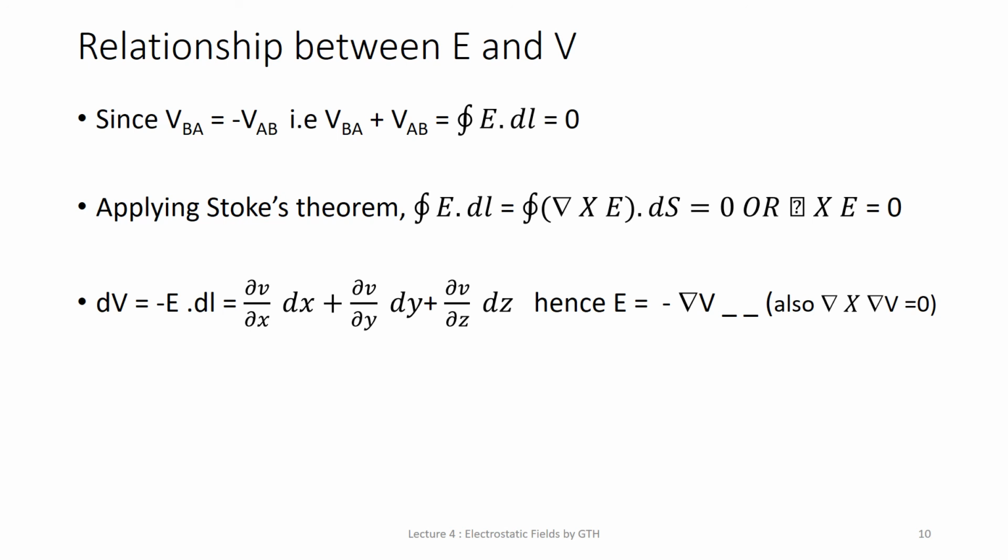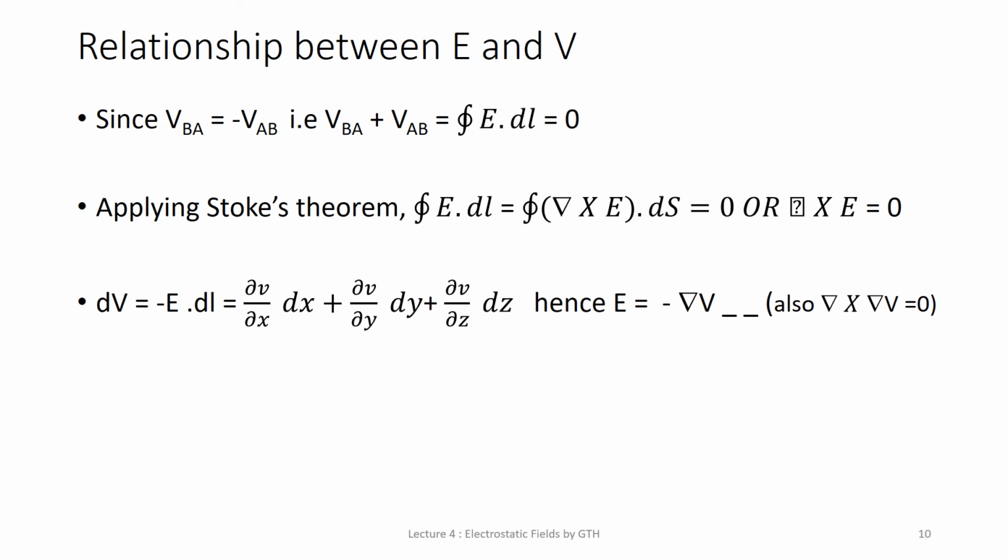We have already proved that E is equal to minus gradient of V. But you can also prove this equation by the mathematical identity that curl of gradient of V is equal to 0. So curl of gradient of V is equal to 0 and curl of E is equal to 0.